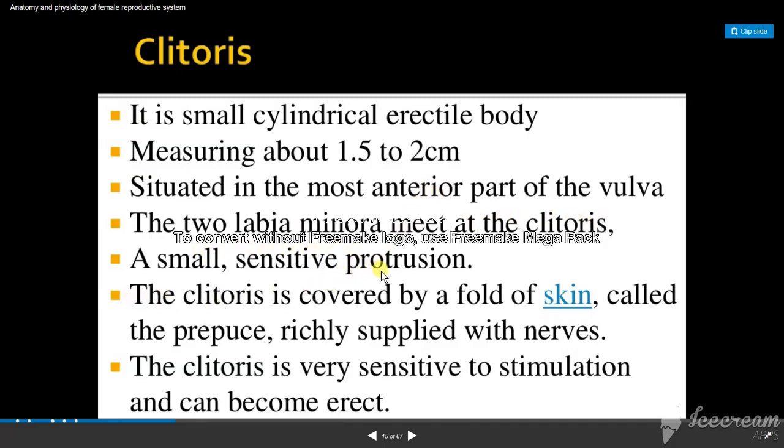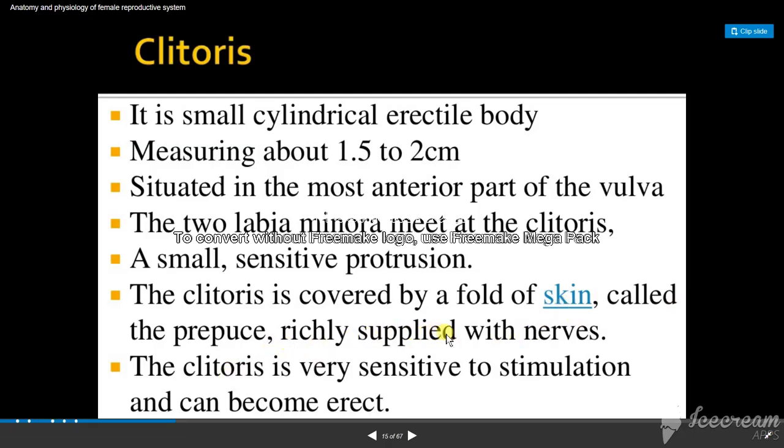If you see it, you can nicely differentiate it. The clitoris is covered by a fold of skin called the prepuce, richly supplied with nerves. The clitoris is very sensitive to stimulation and becomes erect.